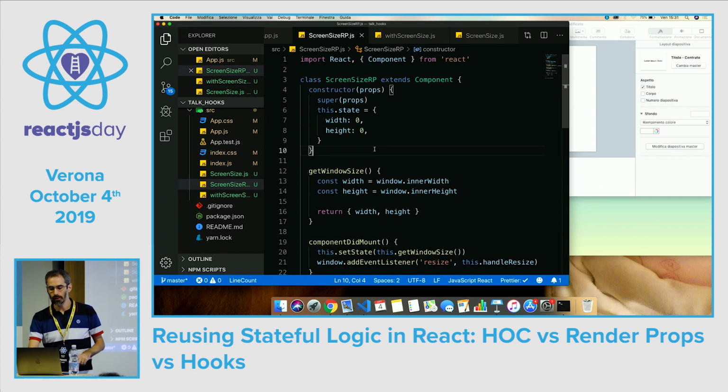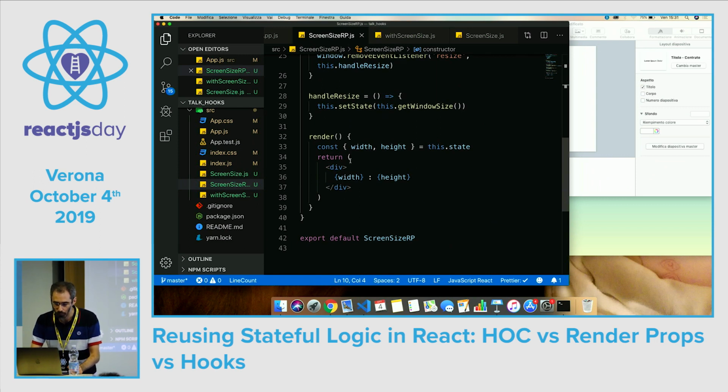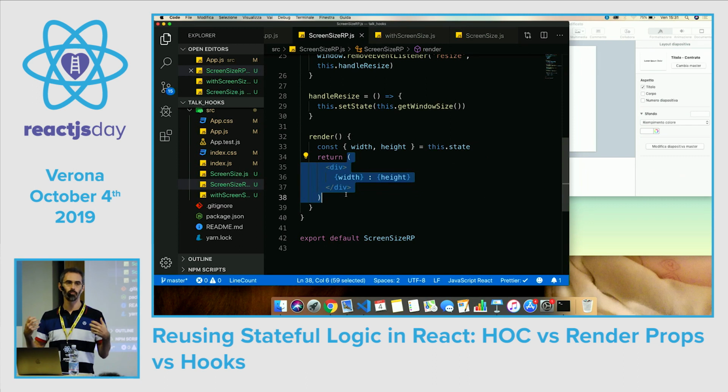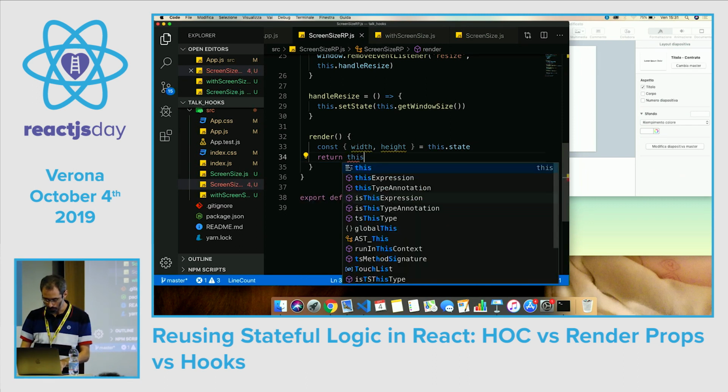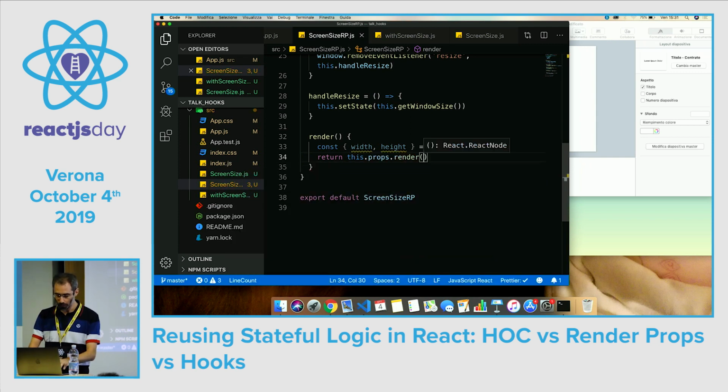Okay, and creating the render props library is very simple, because we just have to return in the render the function that we suppose that we received on the props. So this.props.render, and we pass the width and height as arguments.